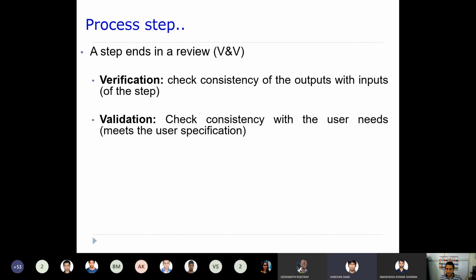Yes, ask me. Sir, I still can't understand the difference between validation and verification. Like, is the consistency of...